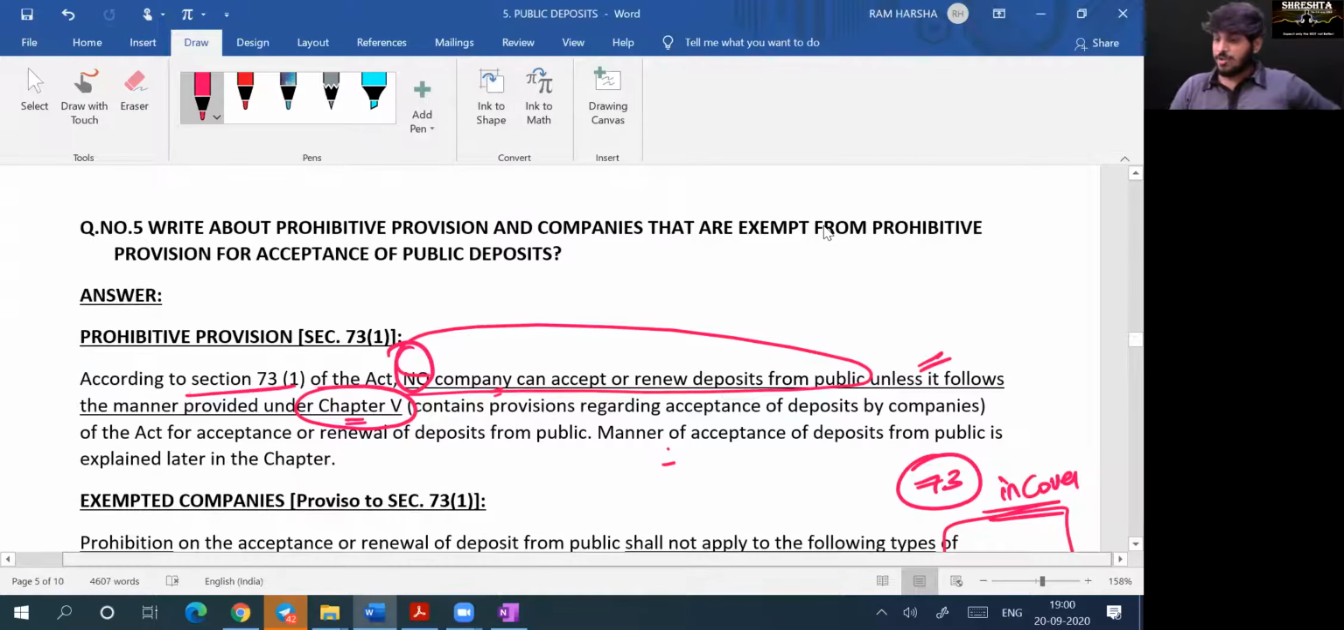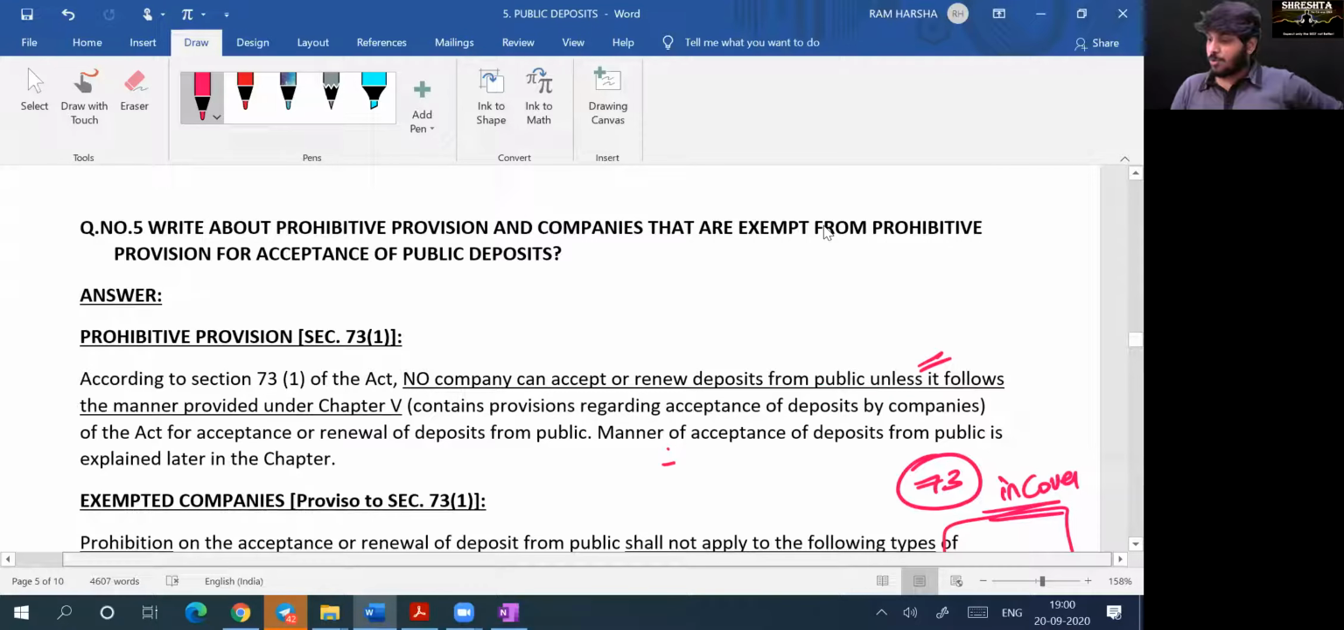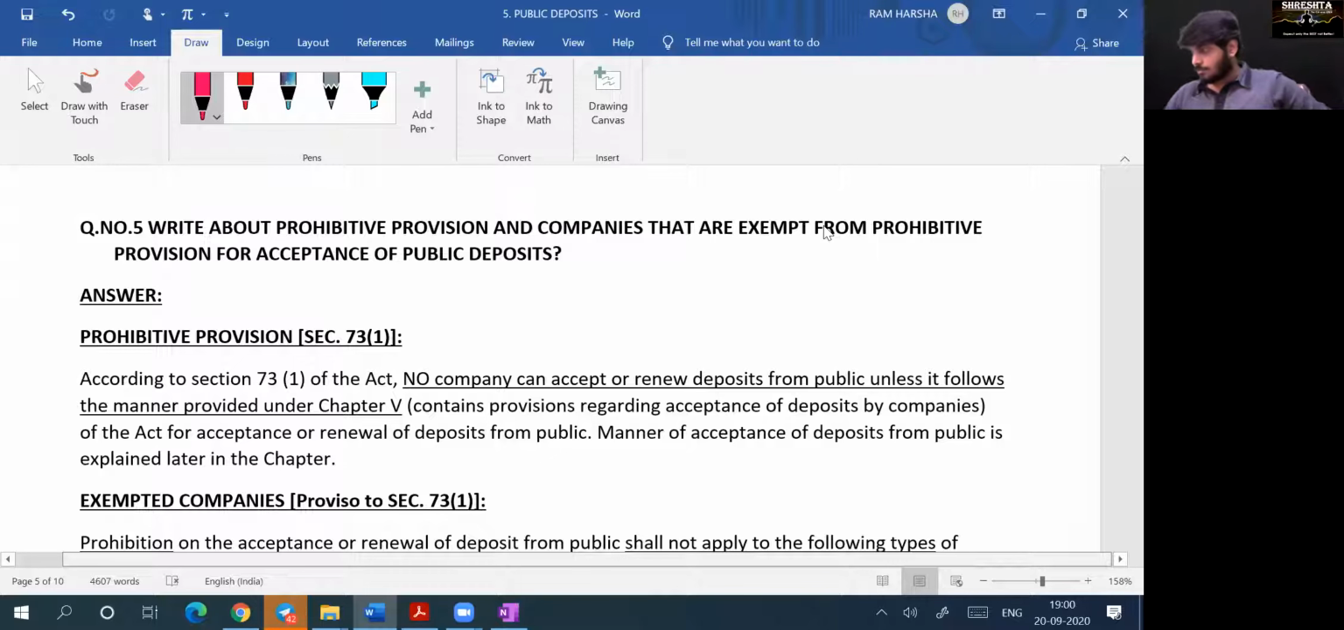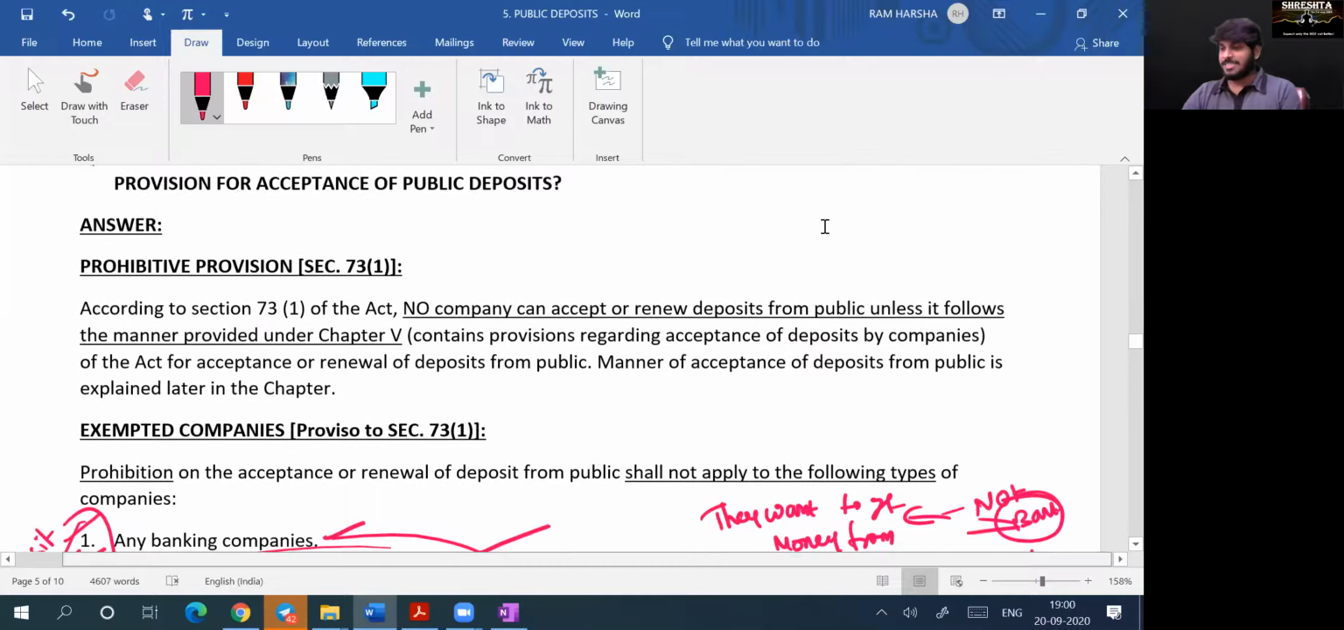Yeah, please read this question number 5. Prohibitive provision. They may ask you a straight question from this. Write about prohibitive provision of deposit. Write about prohibitive provisions and companies that are exempt from prohibitive provisions for acceptance of public deposits. What is a prohibitive provision? It's a general provision which prohibits every company to go for deposit except subject to rules and regulations.